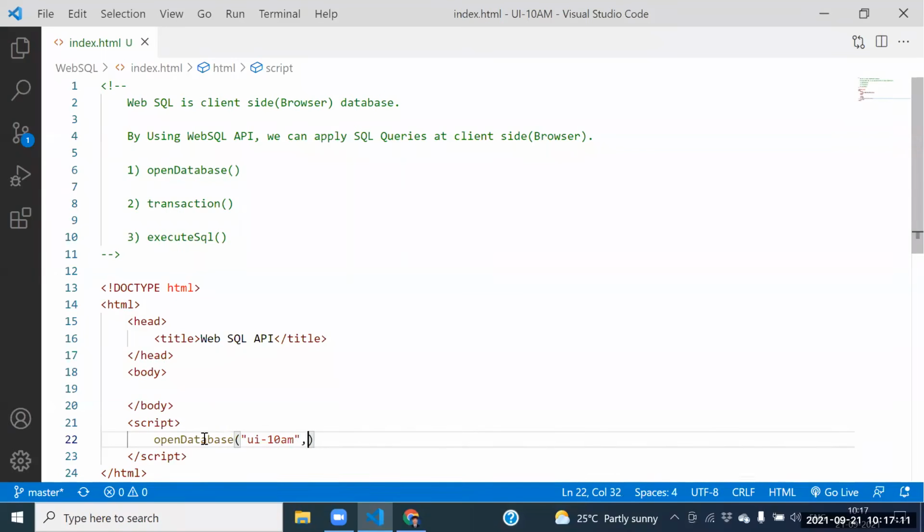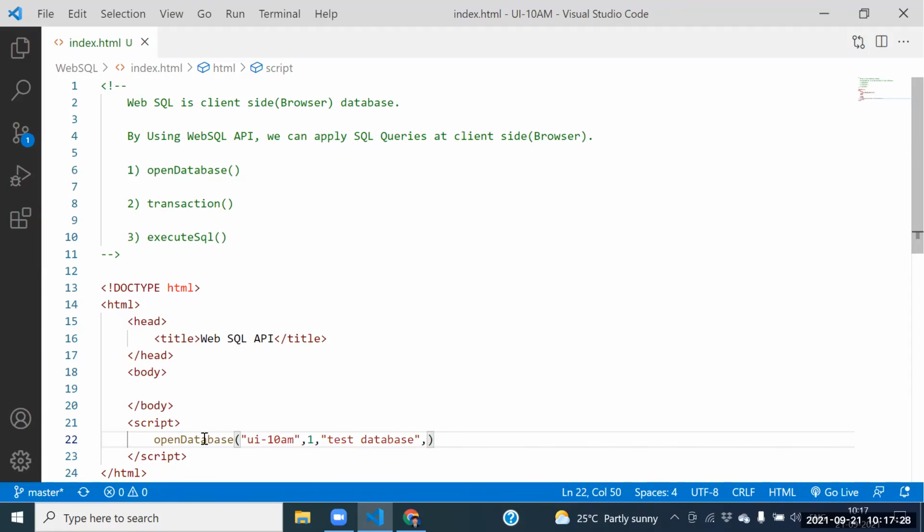Next one. What is argument two? No, argument two is the version. Version of the database. What is argument three? Description. See this one again. Test to database.